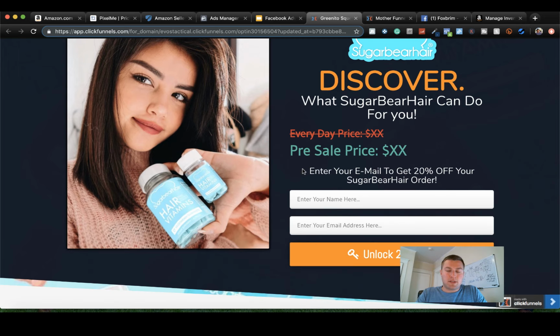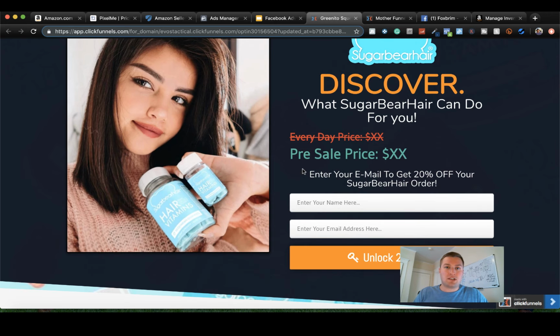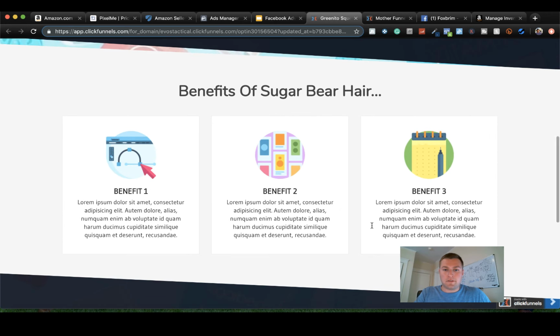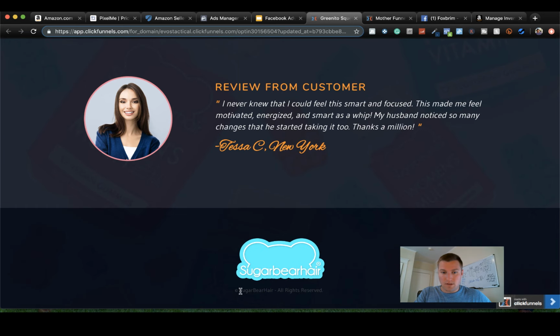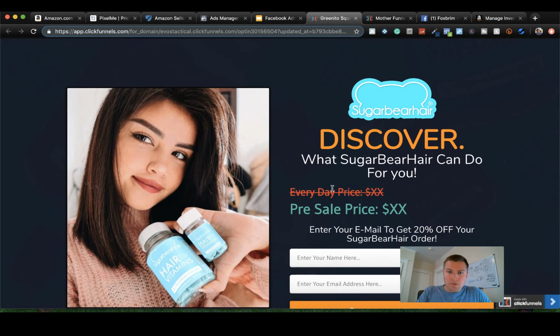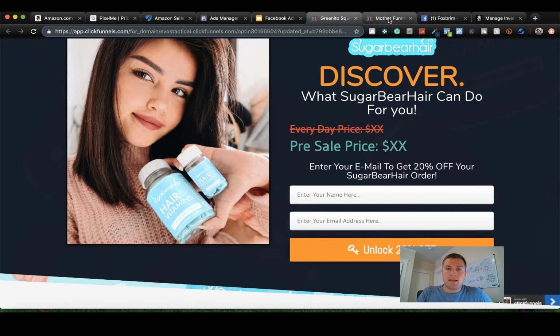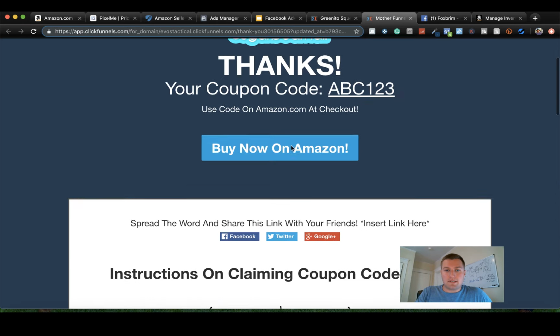So the other thing about this is, if you don't have brand registry yet, you could actually take the time to fill these out, right? So you could actually fill out benefits, put other photos, maybe cross-reference products, put a video again, put some quotes, whatever. So this is actually a great way to do this. And what this would end up driving them to is this kind of a page, okay?